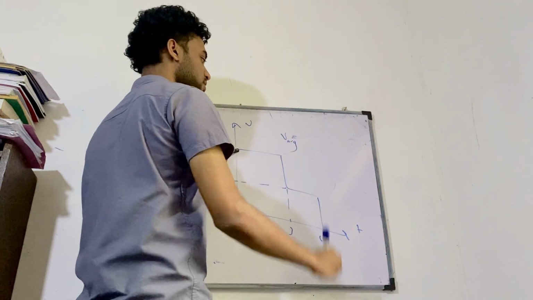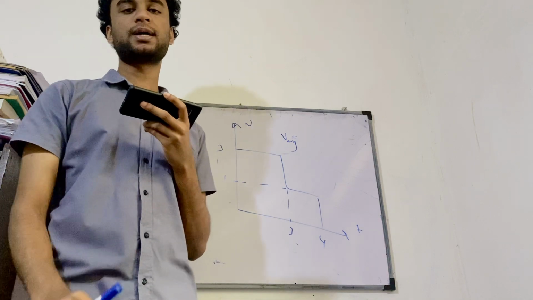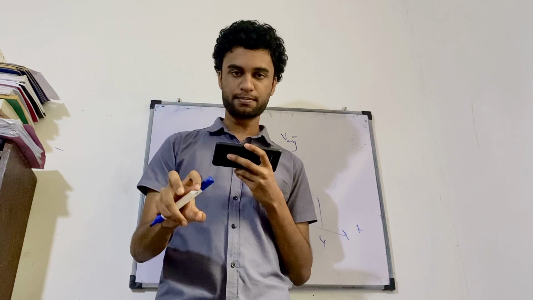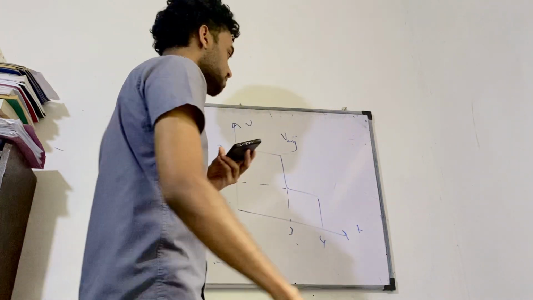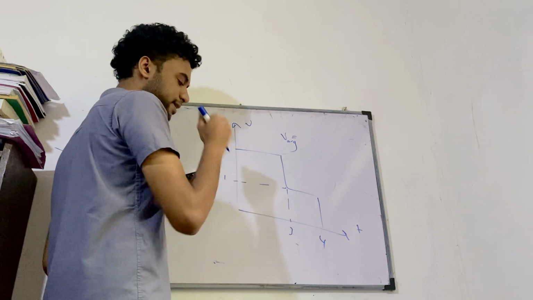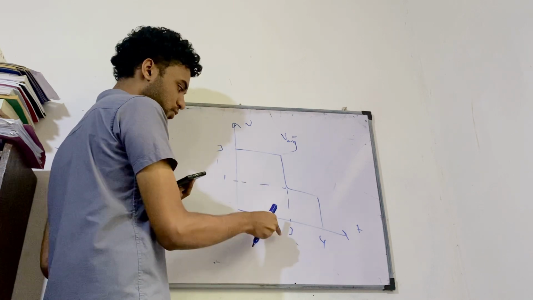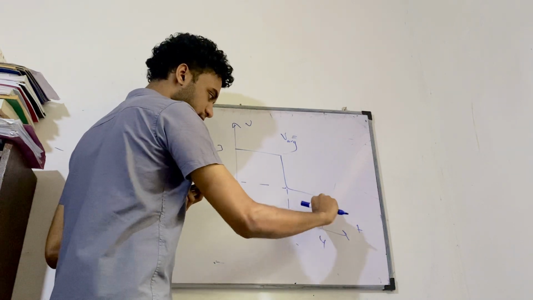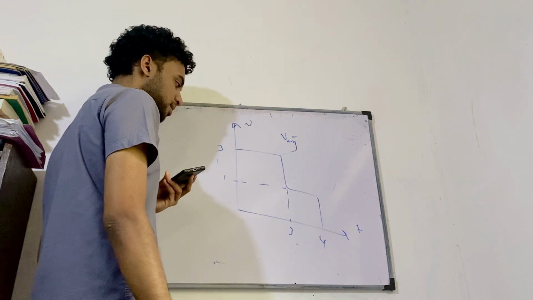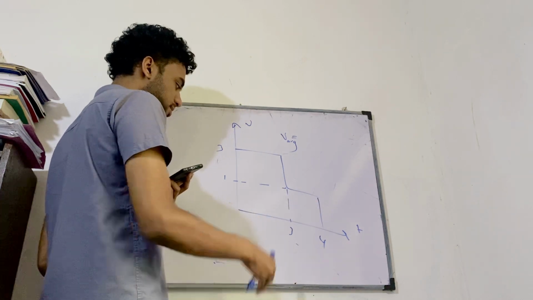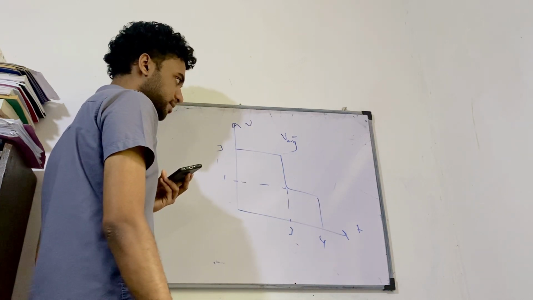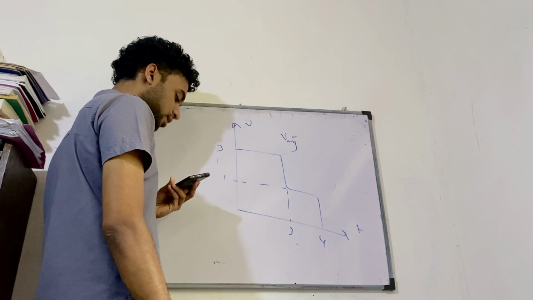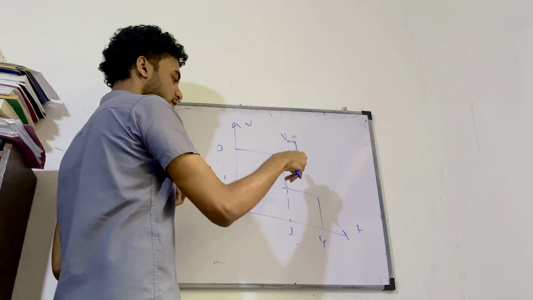What's the definition of average velocity? The definition of average velocity is total displacement divided by the total time taken. So what's the total displacement here? You can see the area, which is 3 times 3 plus 1 times 1, the area of this square plus this area. You get 10, so 10 is the area, because the area under a VT graph gives you displacement.